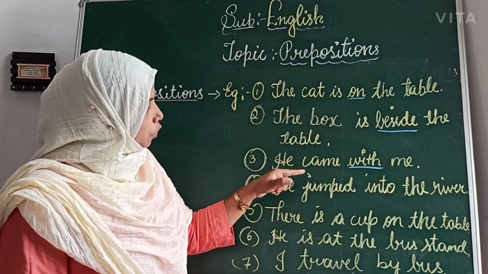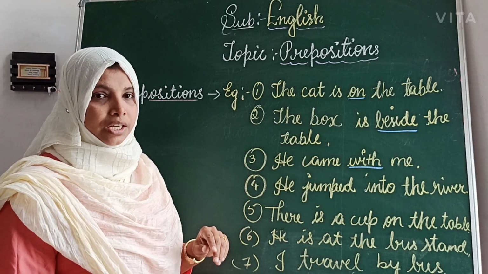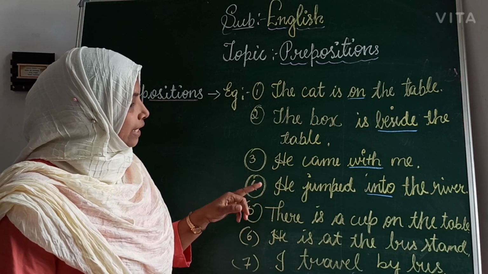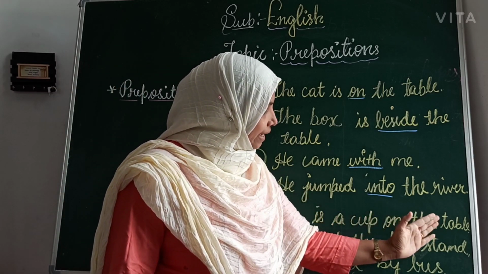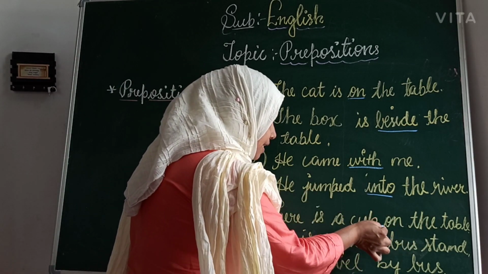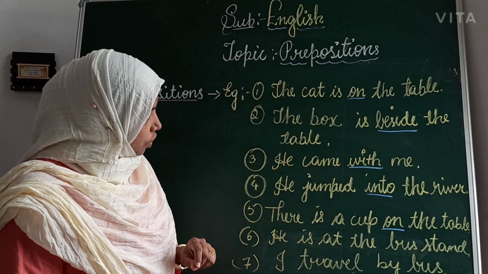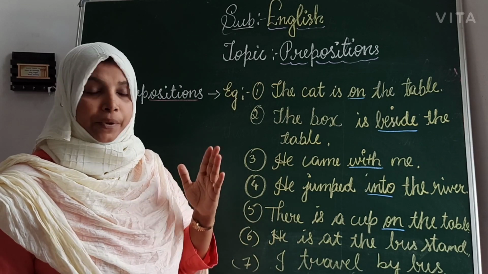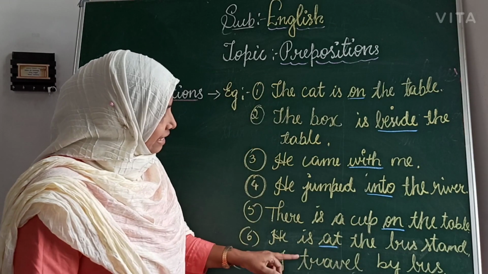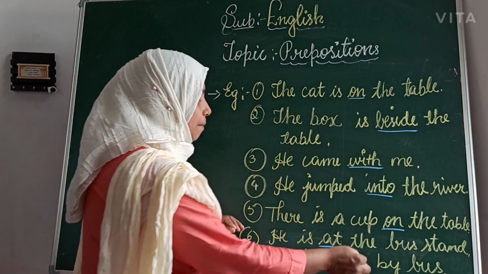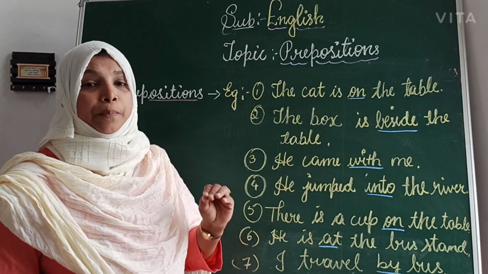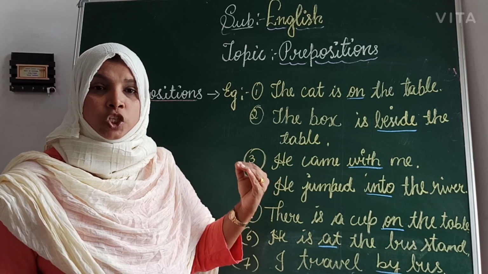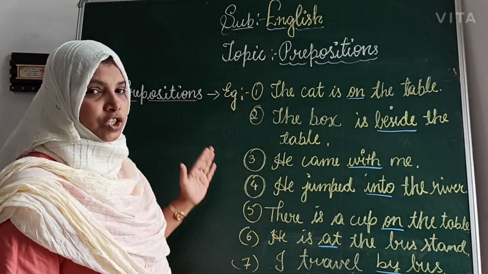He jumped into the river. Which is the preposition here? The preposition is into. There is a cup on the table. The cup and the table have a relationship, that is joining us, that is on. On is a preposition. He is at the bus stand, so at is a preposition. I travel by bus. Here by is a preposition. Once again, a preposition denotes a relationship between a person or things. This is called a preposition. This is all about the prepositions.